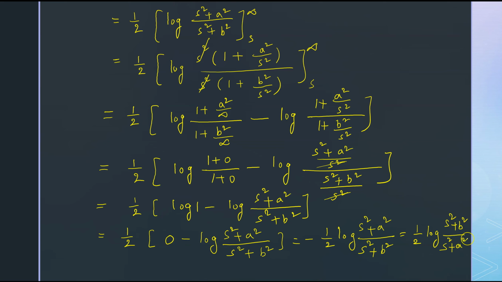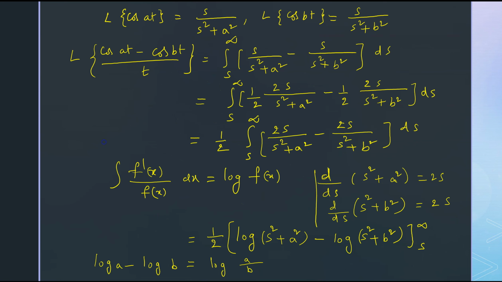So if you want to remove this negative sign, we consider the reciprocal of this. How? Here the minus sign you can take in this power, because minus m log n equals m log n power minus 1, that is m log 1 by n. So by this formula we can write the reciprocal of s square plus a square by s square plus b square to eliminate this negative sign. So this is the Laplace transform of cos at minus cos bt upon t.